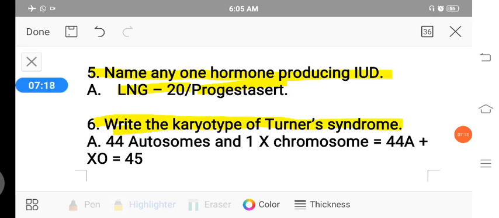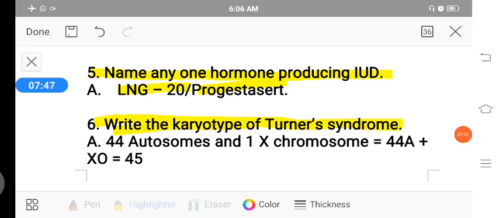What is Turner syndrome? It is an allosomal hypoaneuploidy. This syndrome was reported by Henry Turner. Here there is an abnormality of the sex chromosome, or allosome.